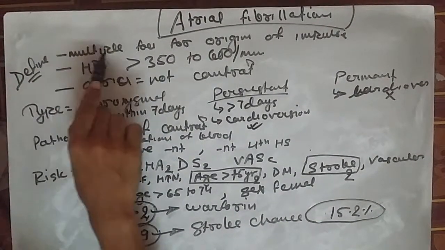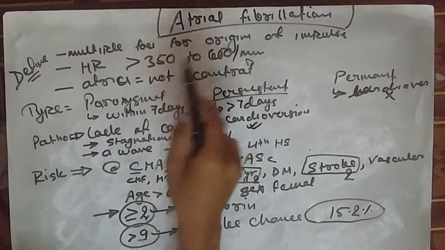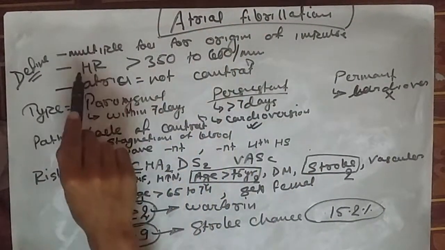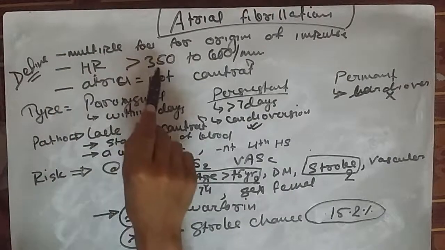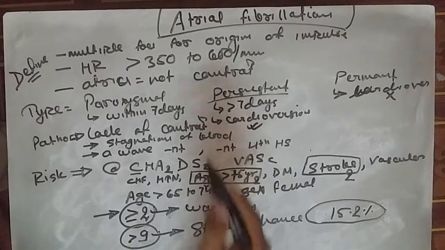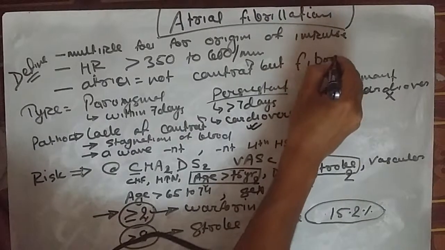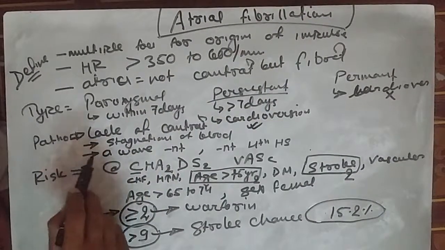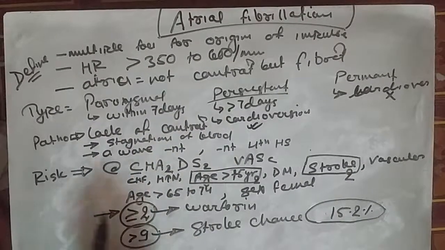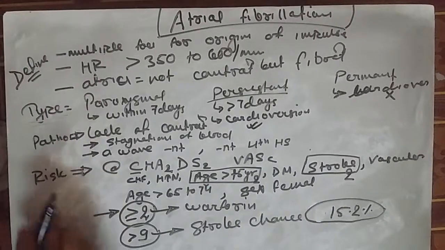Definition में आपको पता चल गया कि multiple foci are originated from the atrium, which give origin to the impulse, and as a result the heart rate becomes 350, it can be up to 600. Atria do not undergo contraction but undergo fibrillation, जिसके कारण there were lots of features like stagnation of the blood, A wave absent, fourth heart sound absent, and there were 3 types of atrial fibrillation: paroxysmal, persistent, and permanent.